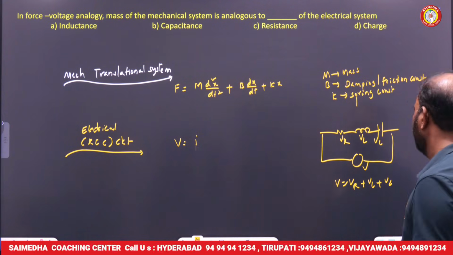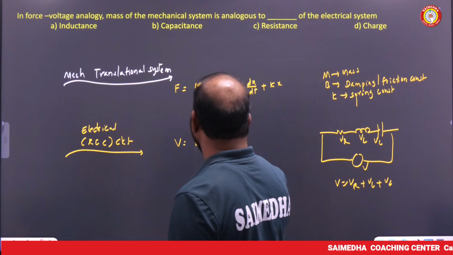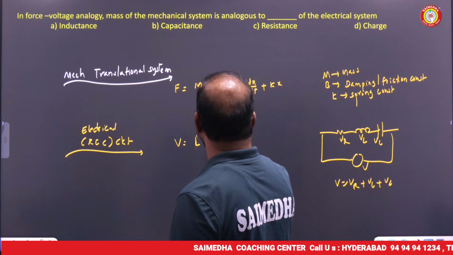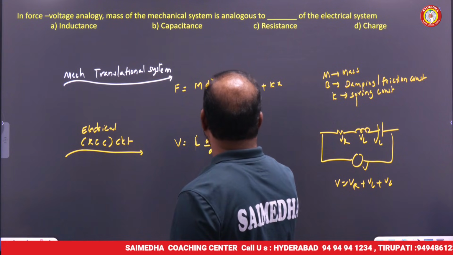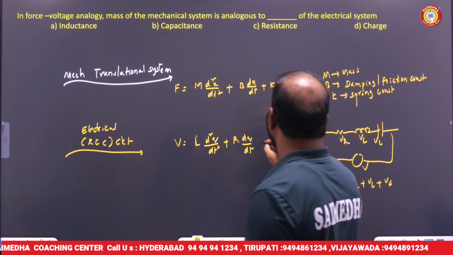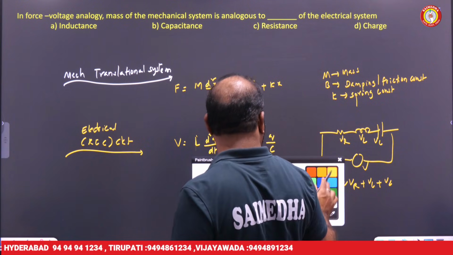So the final equation is V equal to L d square q by dt square plus R dq by dt plus q by C.